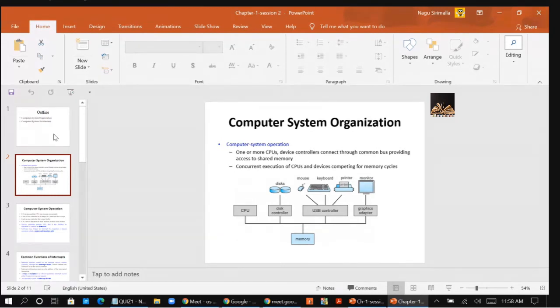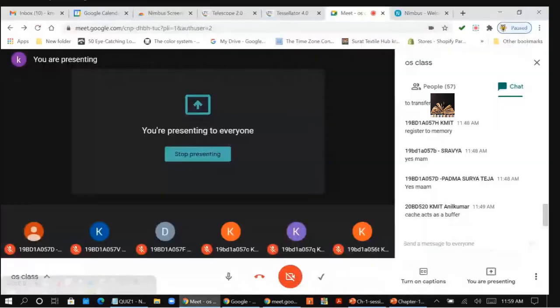That is the reason, if you see in the older days, whenever you are connecting any peripheral device, like a printer, to your computer, you require the printer drivers, right? Without the drivers, you will not be able to use the I/O devices. You are following?